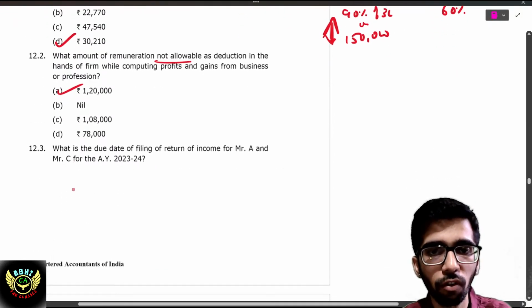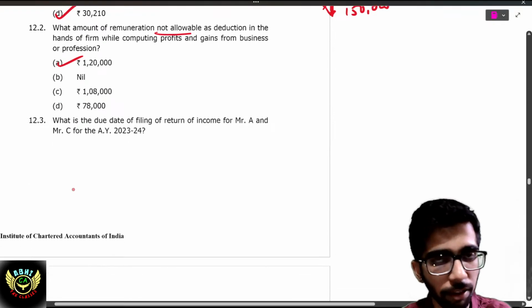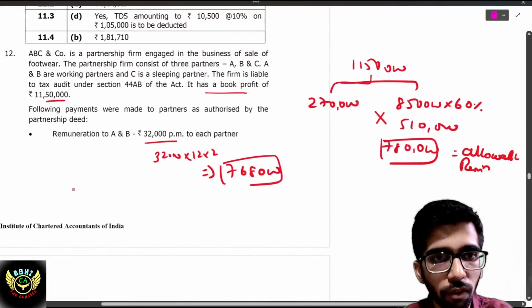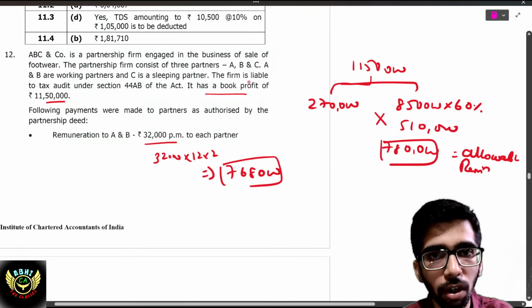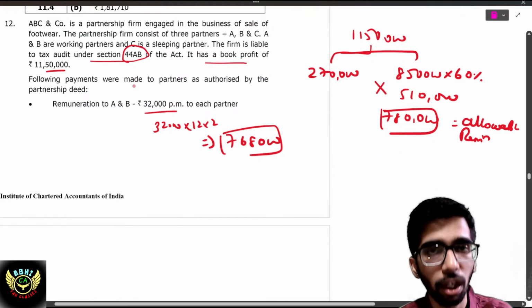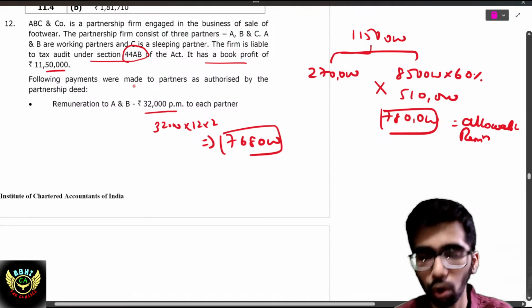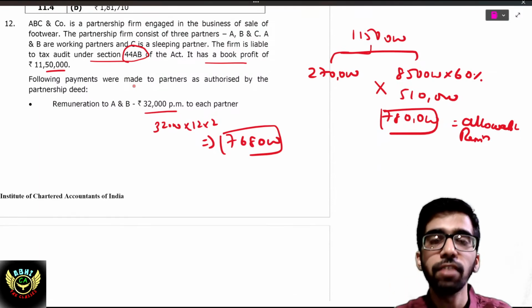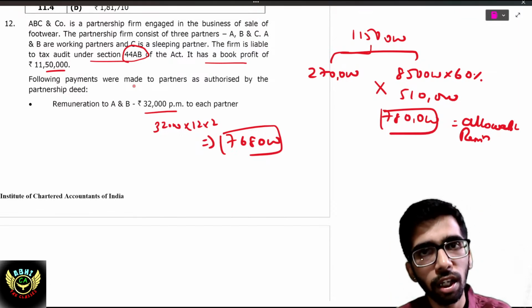What is the due date for filing income tax return for A and C? They have given that the firm is liable for audit under section 44AB. If the partnership firm is liable for audit under section 44AB, then its due date will be 31st October for filing of income tax return. Similarly, for its partners also, the due date will be 31st October 2023.